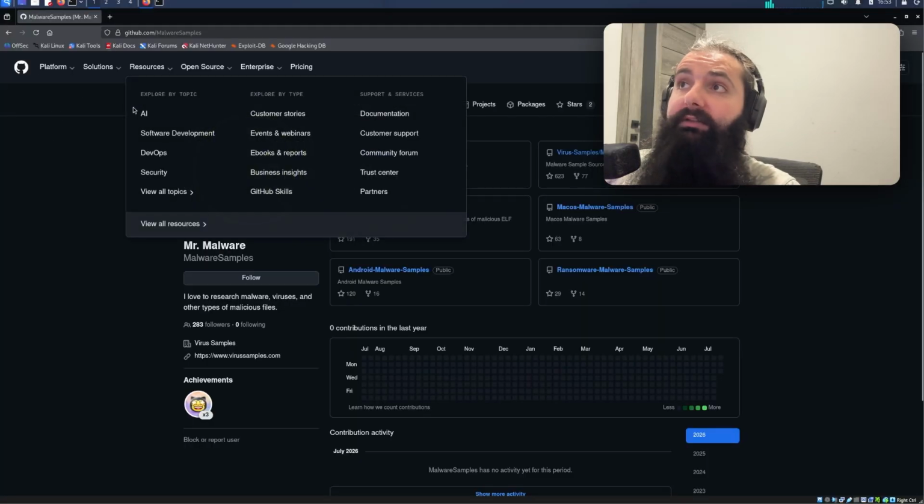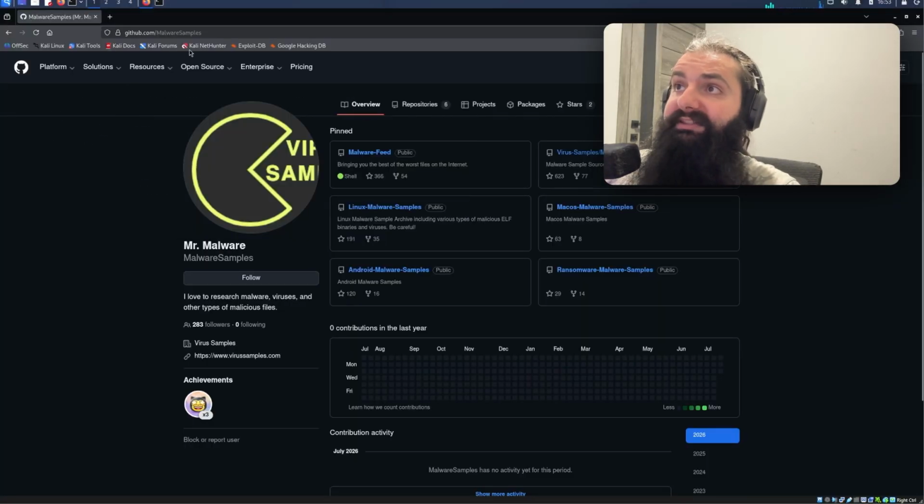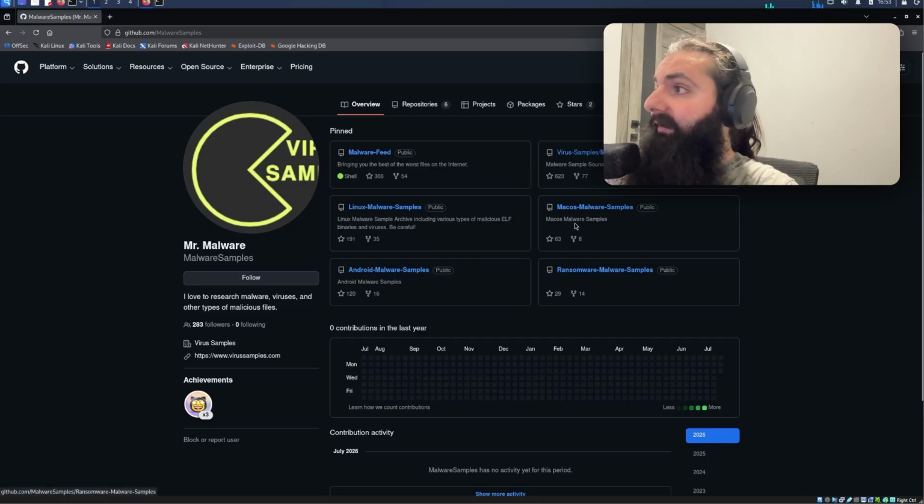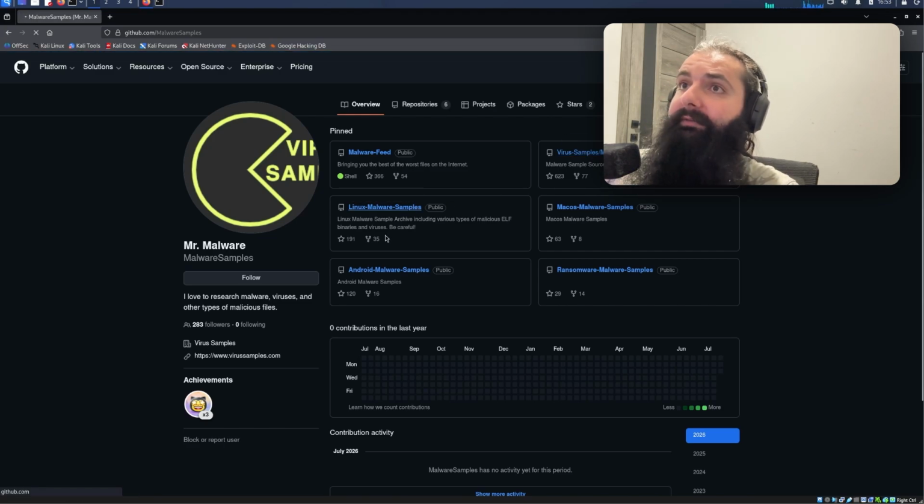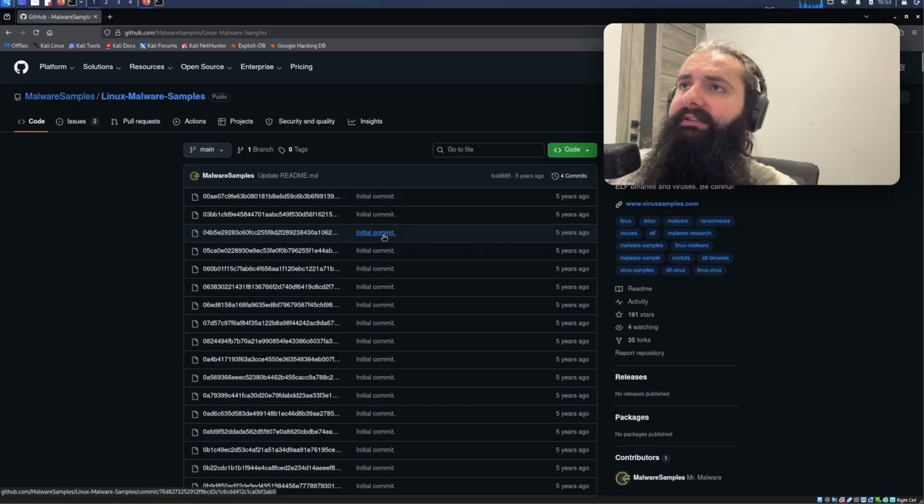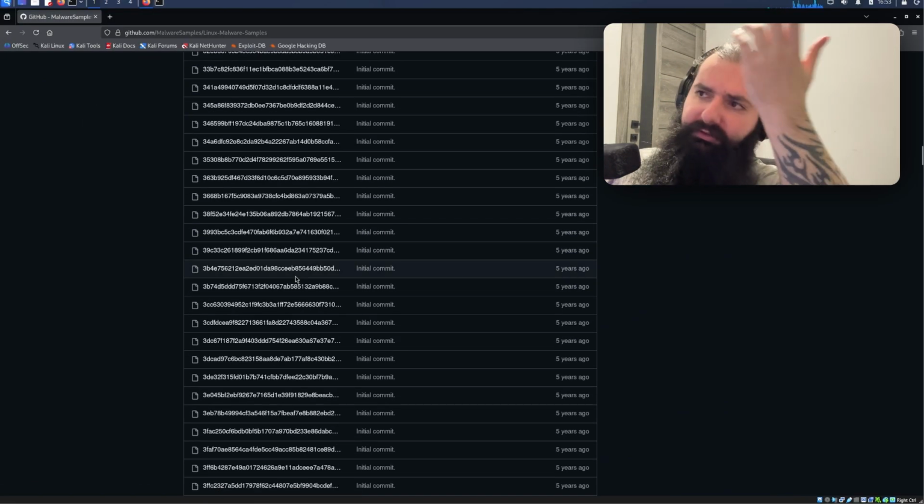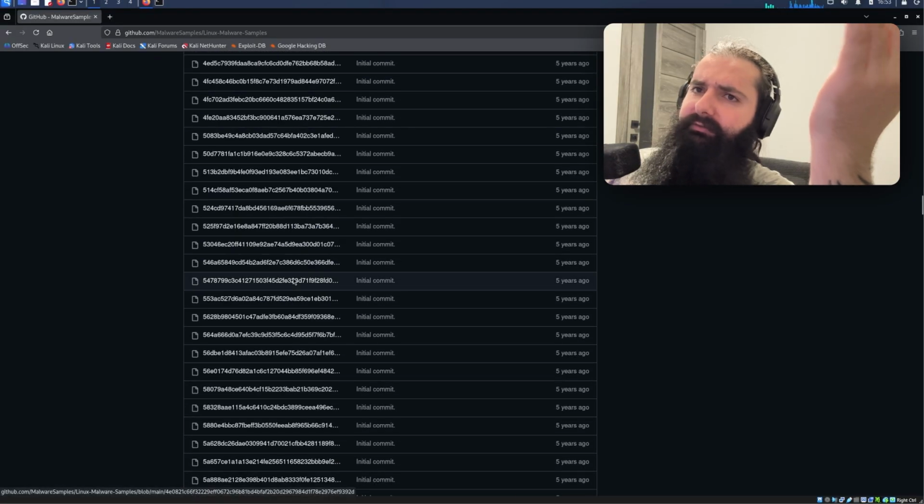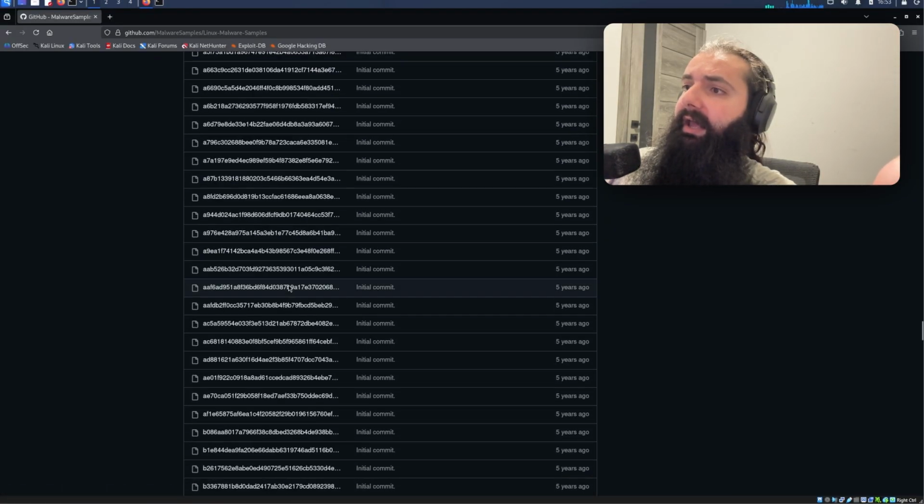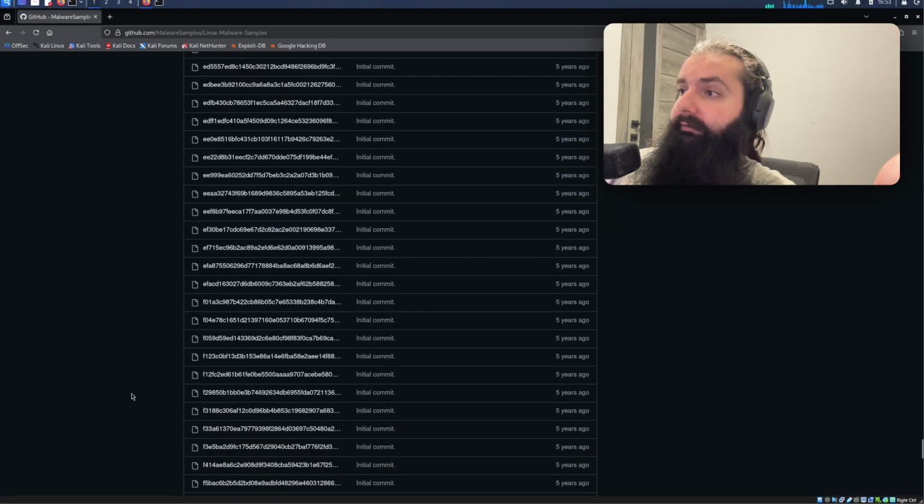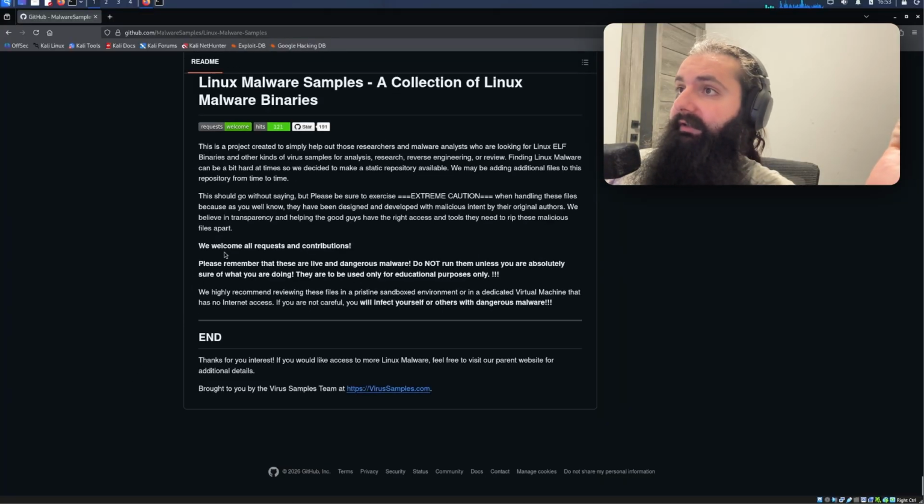If you go to github.com and you look at malware samples, you can see here Android malware samples, ransomware, macOS malware samples, Linux malware feed, and virus samples, just as sources. Let's look at Linux malware samples here because I'm going to show you all of this in Kali Linux. Now, all of those files, if you look, are just a random series of strings and letters. Those are just hashes of the files.